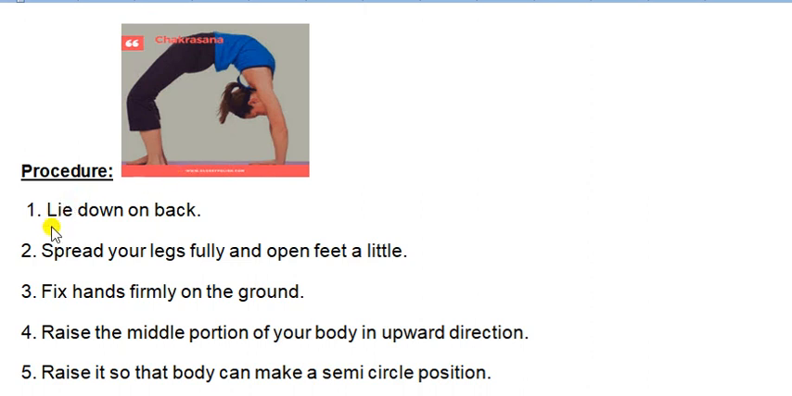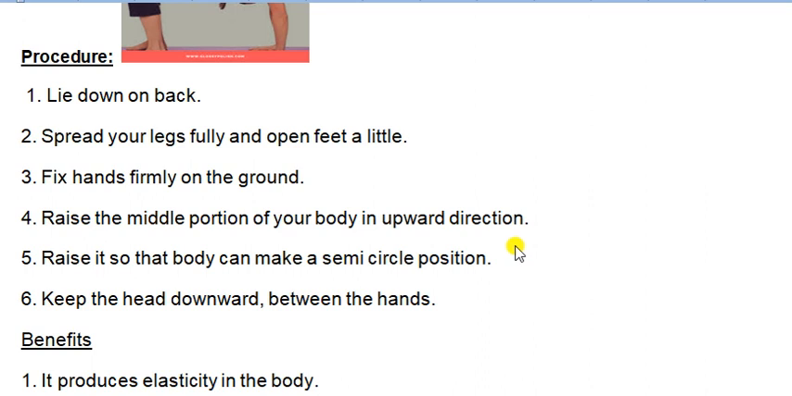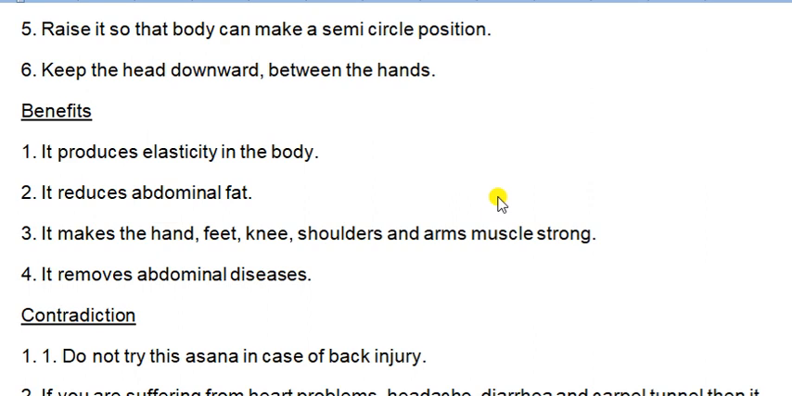Procedure. Okay, lie down on your back. First we have to lie down, then we take support of both hands, then we uplift the middle part of our body, then we raise our body up and make a semicircle. That position is called chakrasana. Okay, what are the benefits of chakrasana?